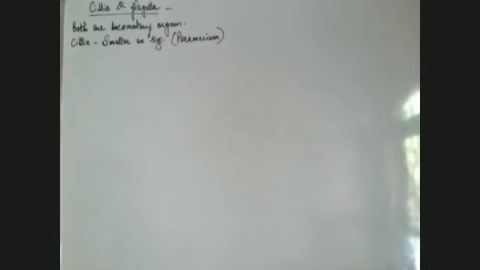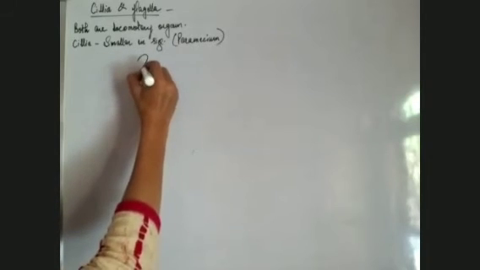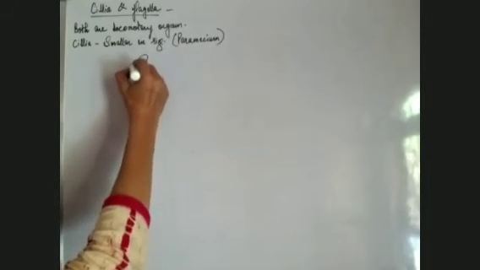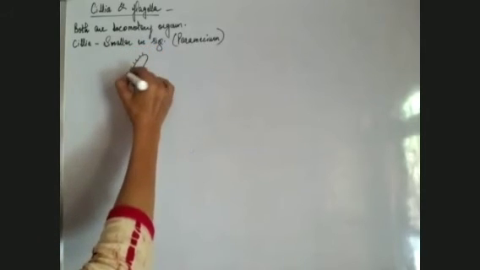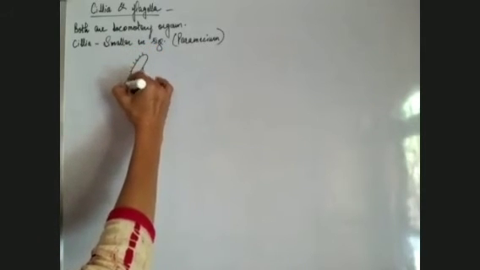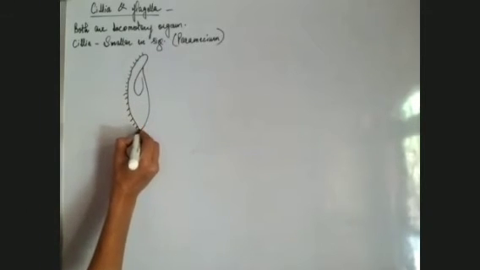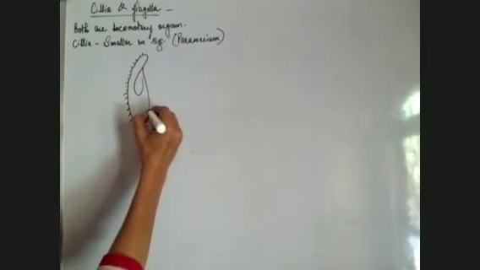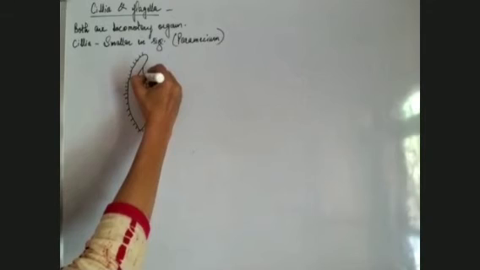Its lashing movement helps it move. When it beats, when the lashing movement takes place, it moves forward or backward. So if you draw paramecium, it comes to be like this, and it has a number of cilia, small in size and many in number. So here we have the cilia which are present like this on the body of the paramecium.